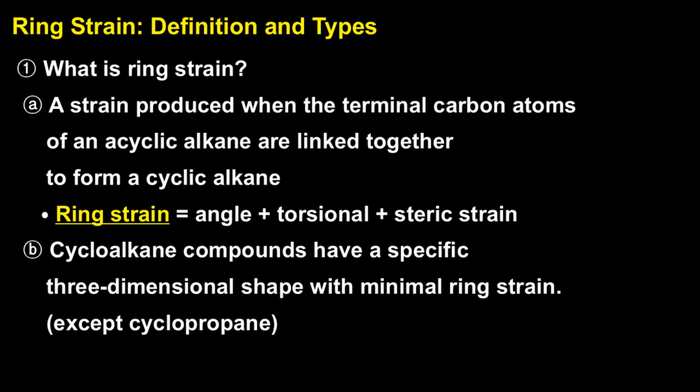Ring strain is a key concept in organic chemistry, and understanding it helps explain why some cyclic compounds are more stable than others. When the two end carbons of a straight-chain alkane are joined together to form a ring, that change introduces strain, because the molecule's bond angles and internal interactions get distorted. This strain mainly comes from three sources: angle strain, torsional strain, and steric strain. To deal with that, cycloalkanes naturally adopt specific three-dimensional shapes that help minimize strain. But not all rings can escape it. Cyclopropane, for example, stays highly strained because of its rigid triangular structure.